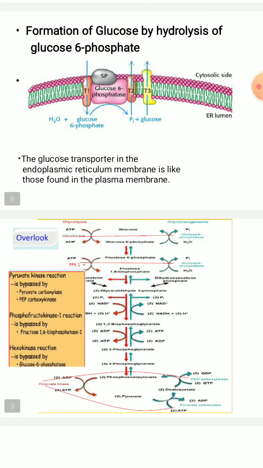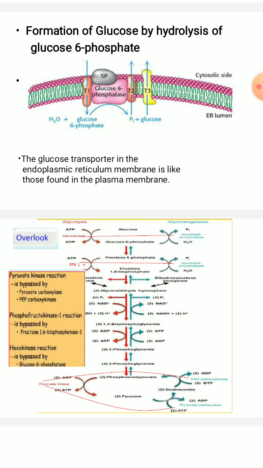As I told you in the last few slides, we can focus mainly on three bypass reactions: the pyruvate kinase reaction, which is bypassed by the enzymes pyruvate carboxylase and phosphoenolpyruvate carboxykinase; next, phosphofructokinase 1, which is bypassed by fructose 1,6 bisphosphatase; and the third bypass reaction is the hexokinase reaction, wherein the synthesis of glucose is bypassed by